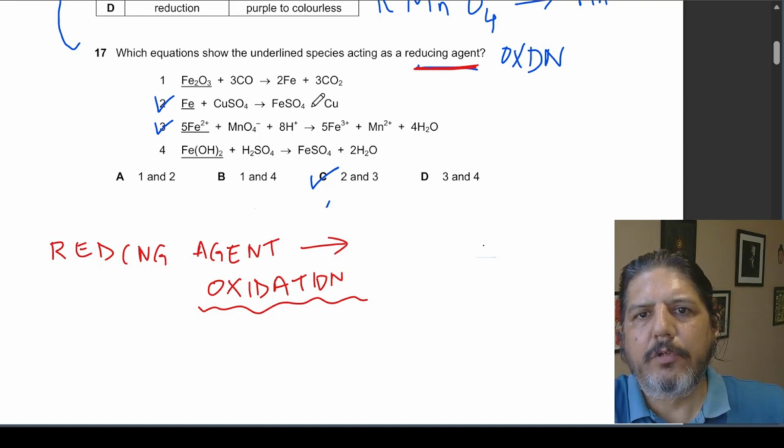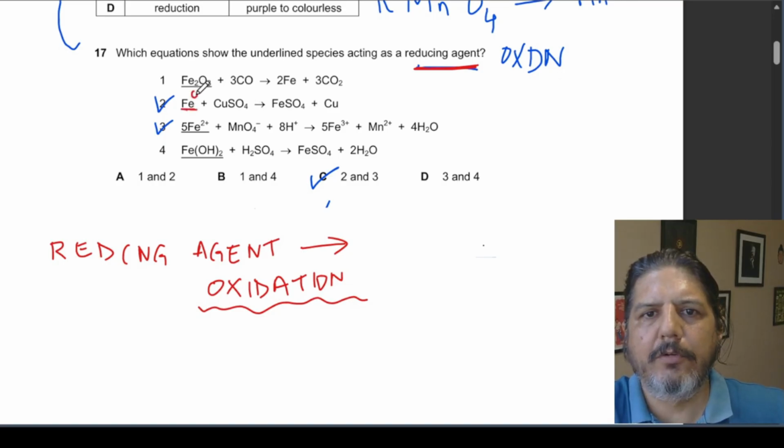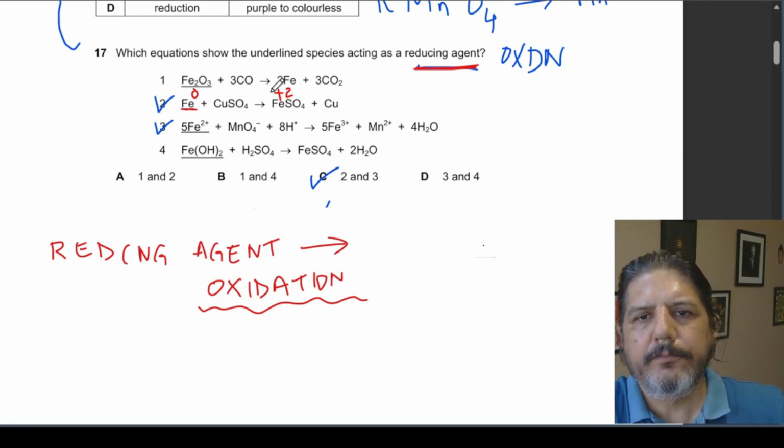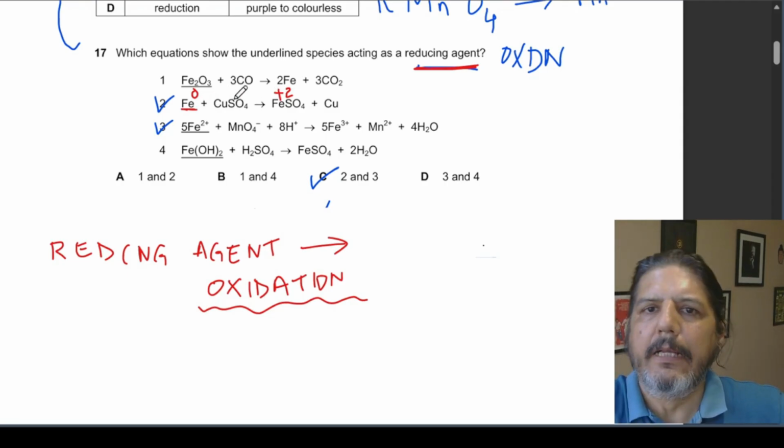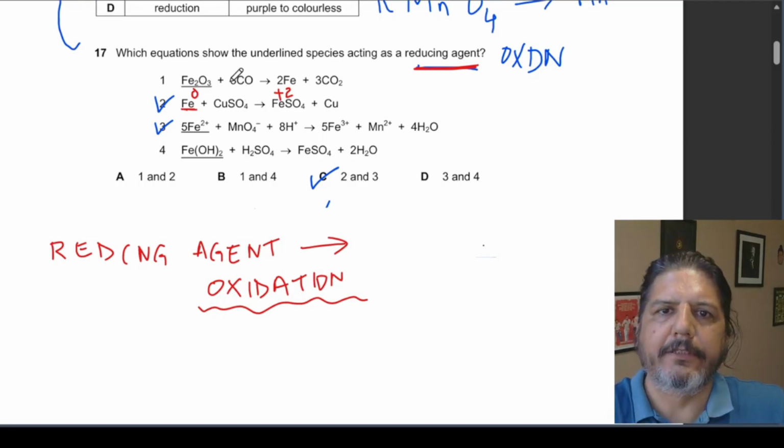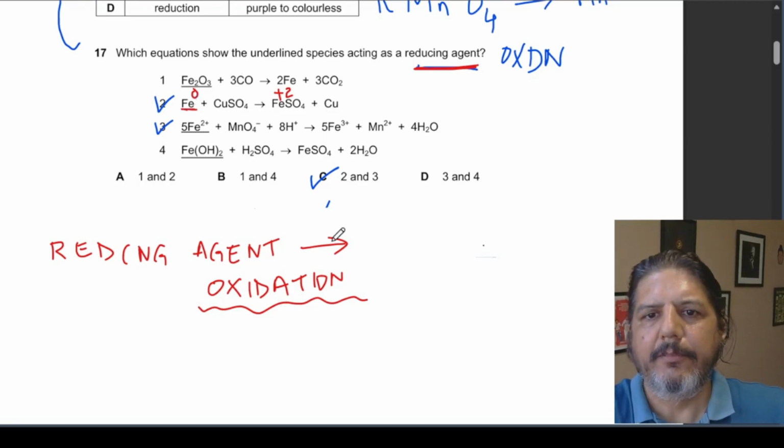Fe plus CuSO4 gives FeSO4 plus Cu. Now, if we look closely here, Fe has an oxidation number of 0. Here the oxidation number is +2. So the oxidation number is increasing. That is why Fe is going through oxidation and the oxidation number is increasing.